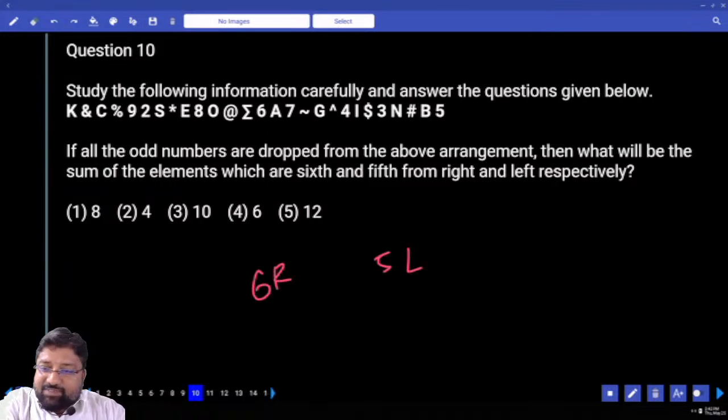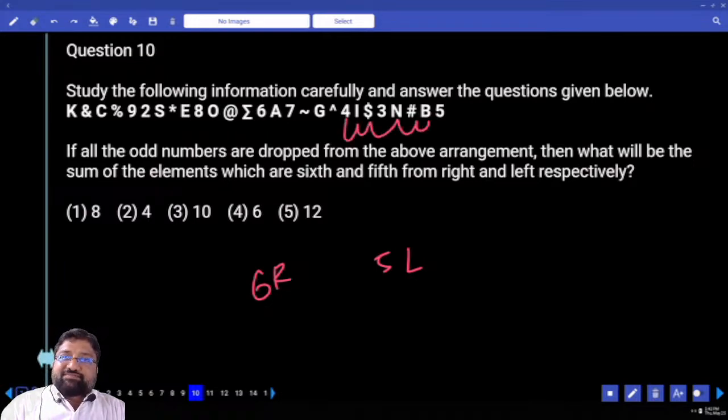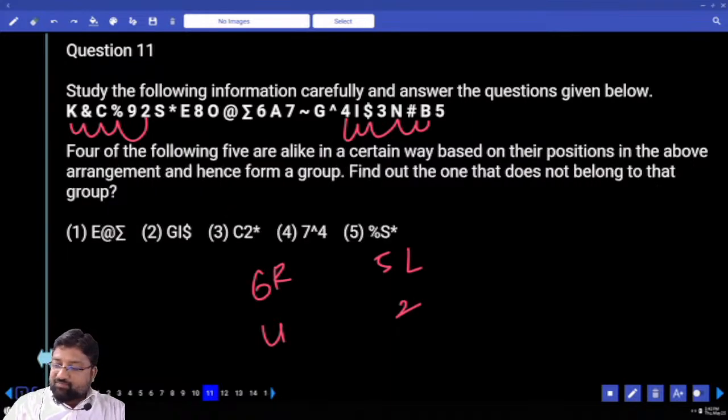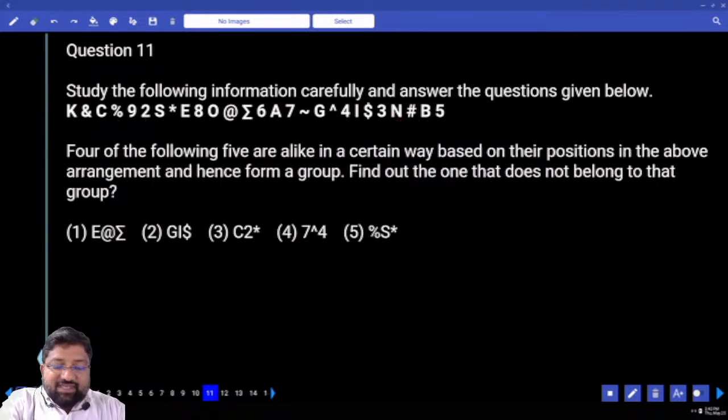6th from right, but the problem is odd numbers are dropped. 1, 2, 3, 4, 5, 6. 6th from right is what? 4. 5th from left, 1, 2, 3, 4, 5 is 2. 4 plus 2 is what? 6. Why did I not count the odd numbers? Because it is clearly told in the question that odd numbers are dropped. Only the odd numbers are dropped. Clear?